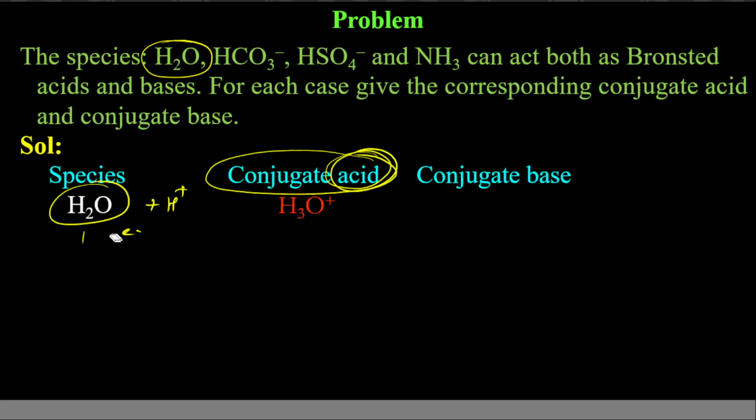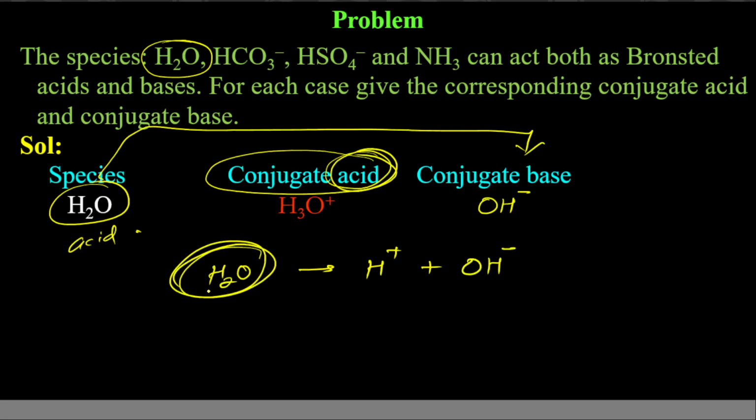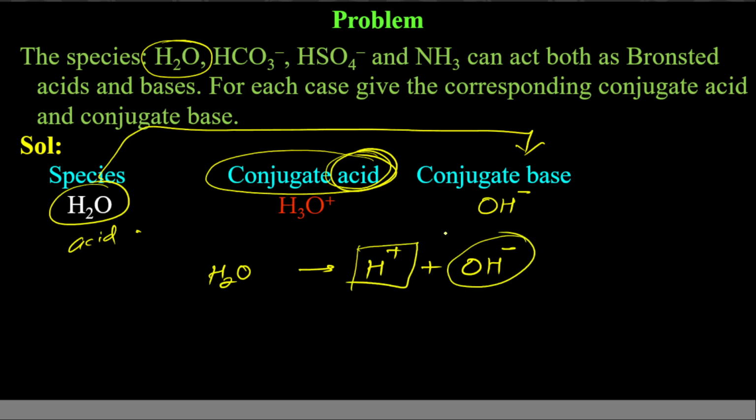When H2O gives you conjugate base, it means at that time it will act as acid. And when it acts as acid, it means it will donate proton. So just remove one hydrogen with positive charge. If you remove one hydrogen, it is just OH with a minus charge. Why? Because when H2O donates proton, this proton is separate. Here OH has to be minus because here there is no overall charge, so here also the charge sum should be 0. So after donating this proton, what is left is the conjugate base.